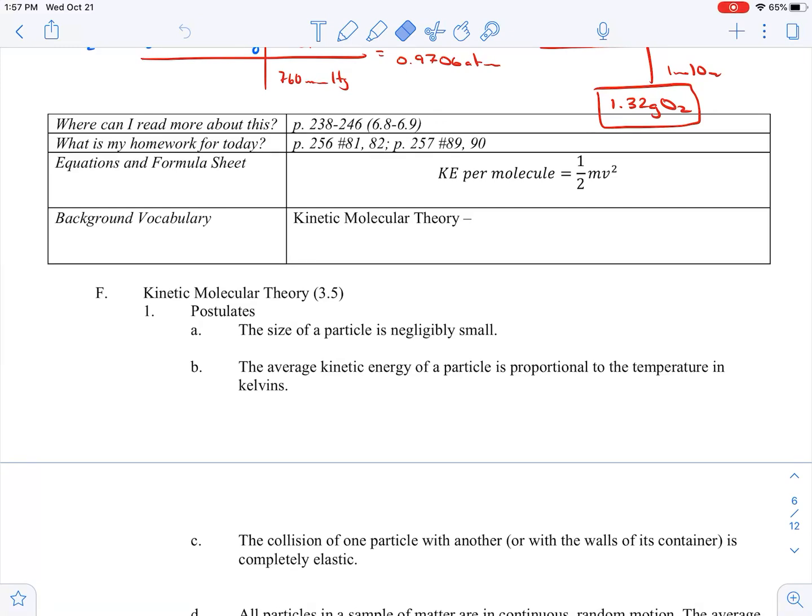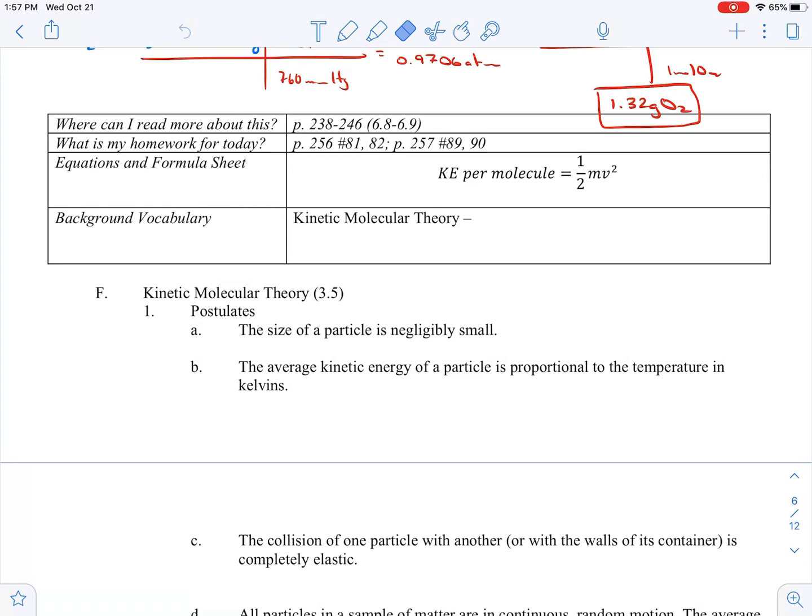We're moving on from the ideal gas law to the kinetic molecular theory. The kinetic molecular theory is actually the basis for all of our gas laws, so you can derive the ideal gas law, and thus the empirical gas laws, from the kinetic molecular theory. There are four major postulates here. We're going to read through them.